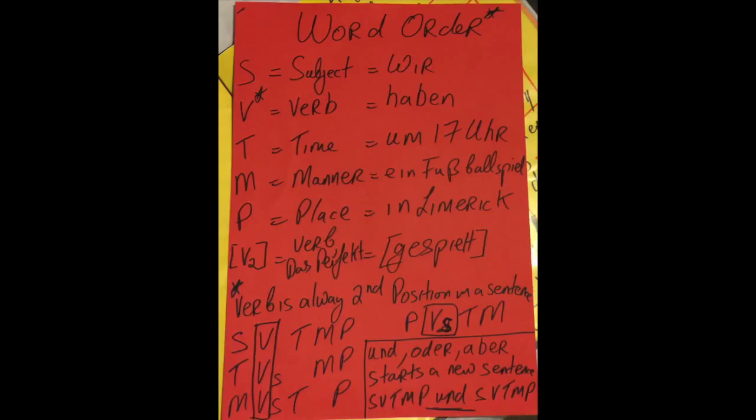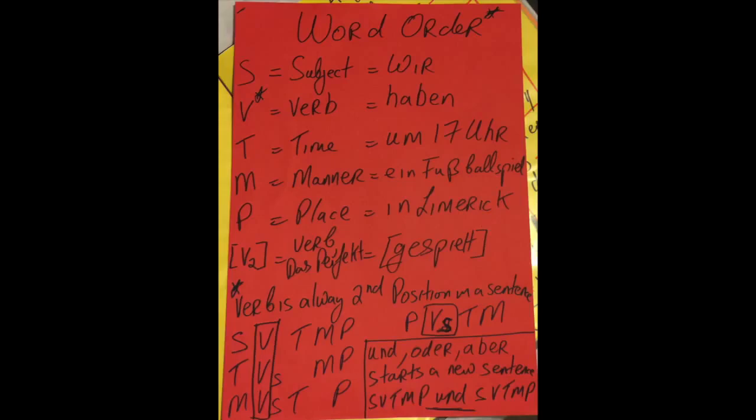It's worth noting that the verb is always in the second position. Now, the second position sometimes confuses students because they think it's the second piece of a sentence. It's not. It's the second idea. So it isn't necessarily the second word, it is the second idea. It's also worth noting that, from one of my other videos, haben is a verb that takes the accusative case. So we automatically know from using haben what case we're using.